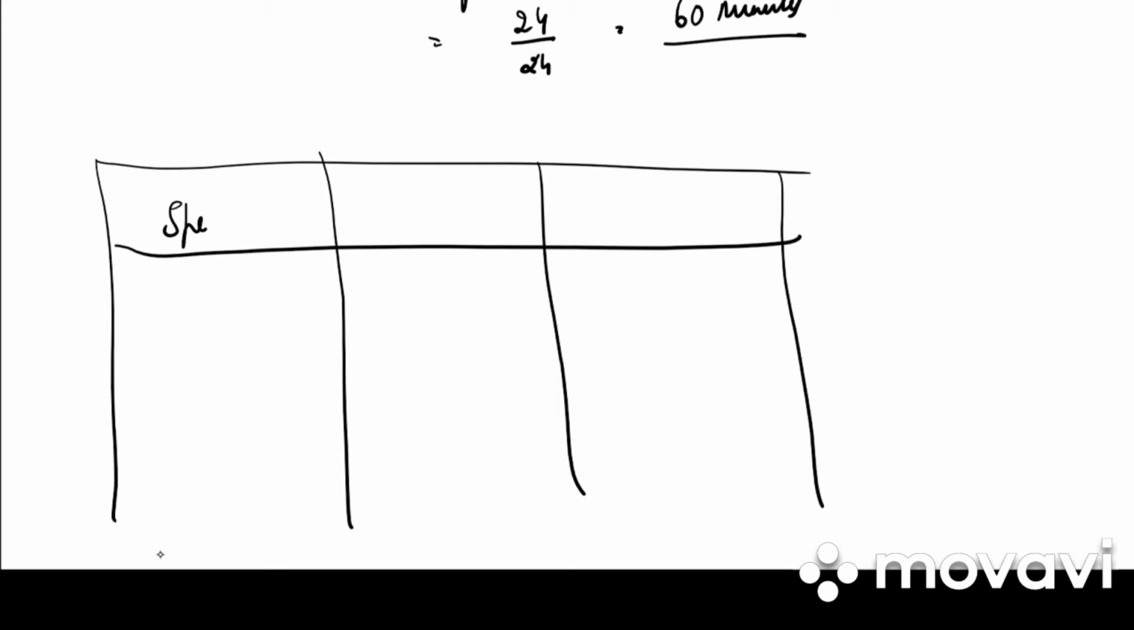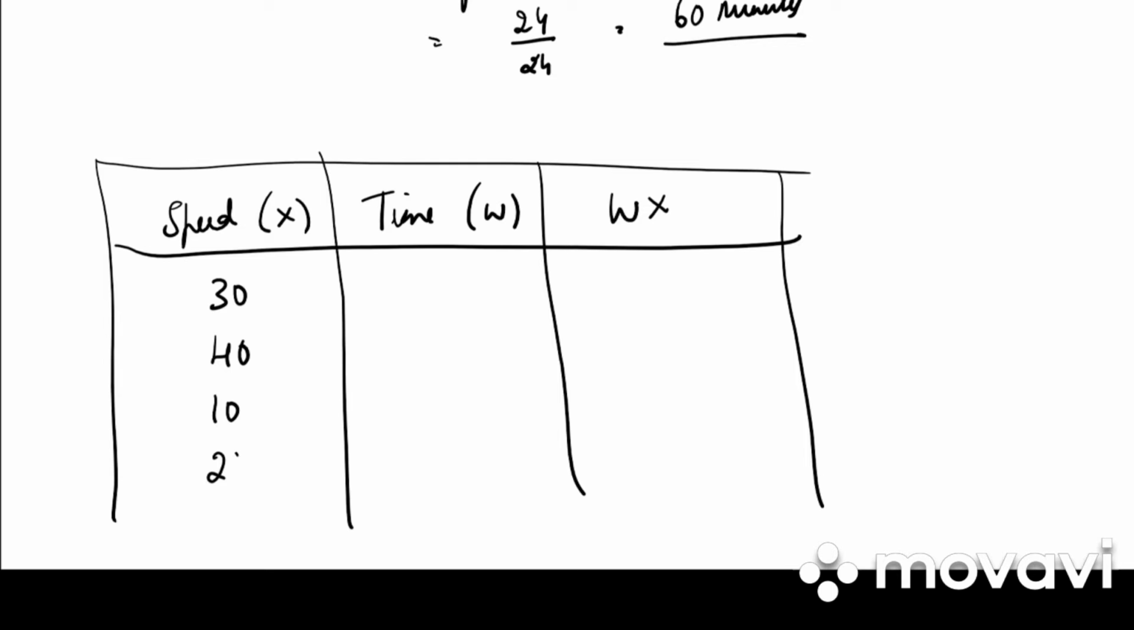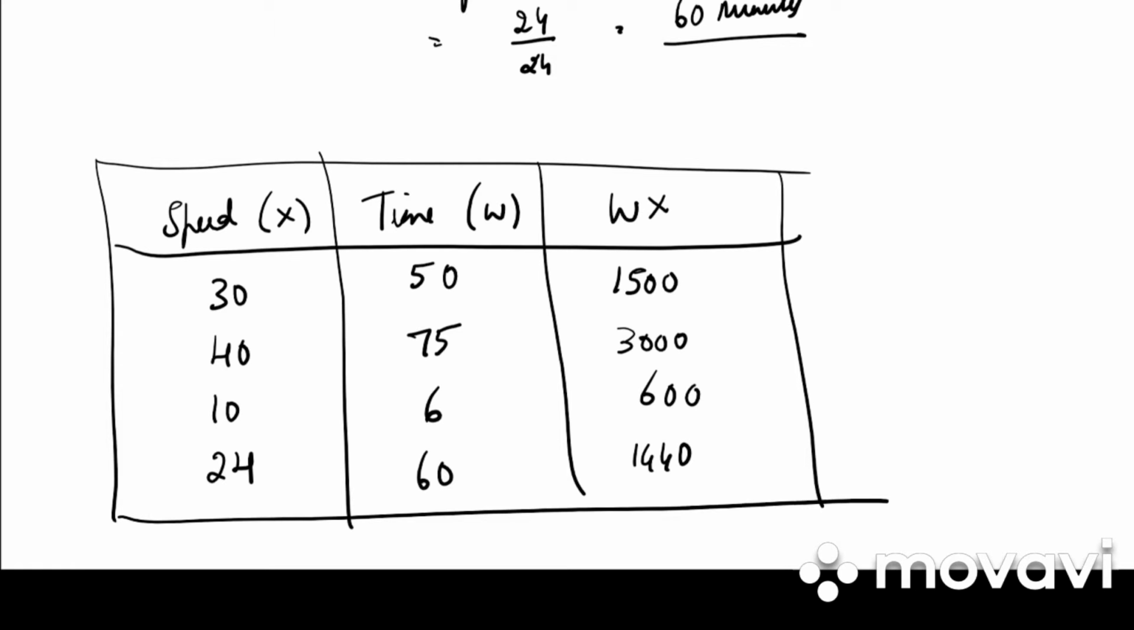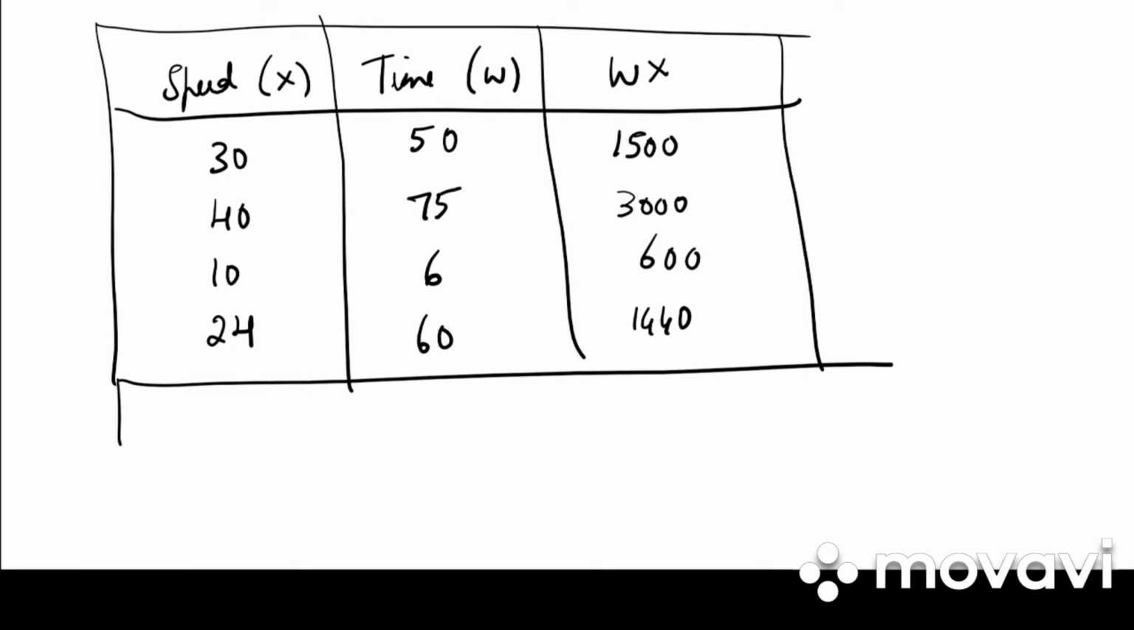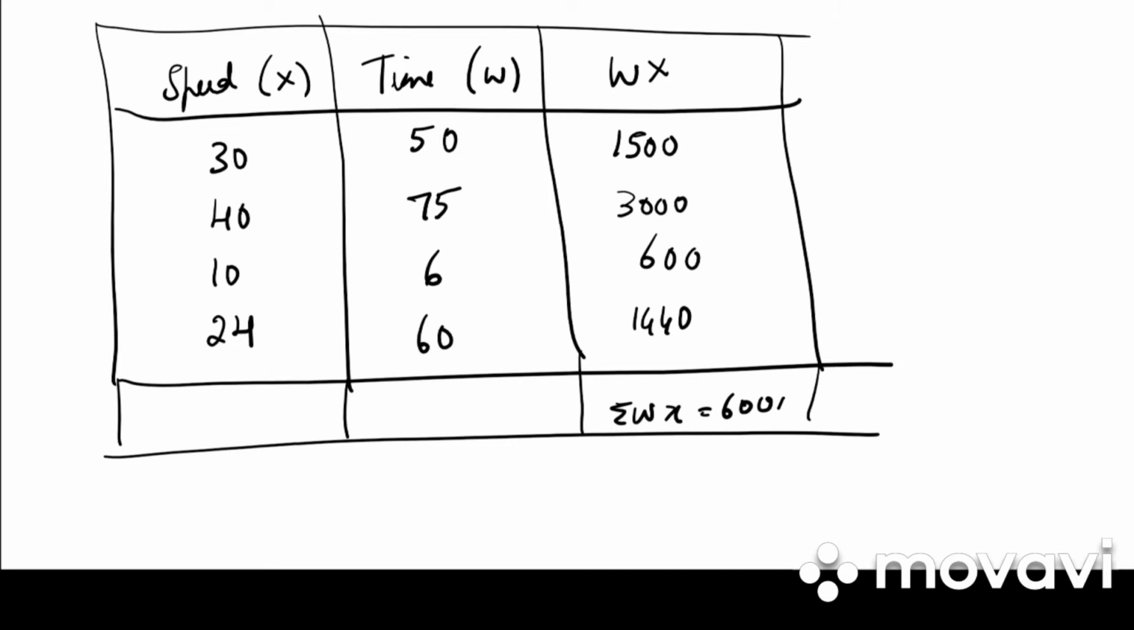So what do we know? We know speed. Speed is nothing but x. Then we know time. Time will be your weight. Next we need to find w into x. So 30, 40, 10, 24, 50, 75, 6, 60. So w into x: 1500, 3000, 60, 1440. So summation wx will be 6000 and summation w will be 191.